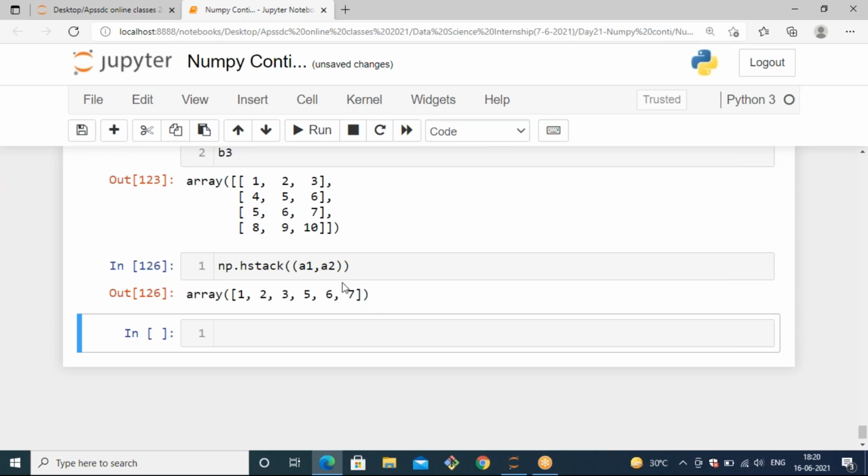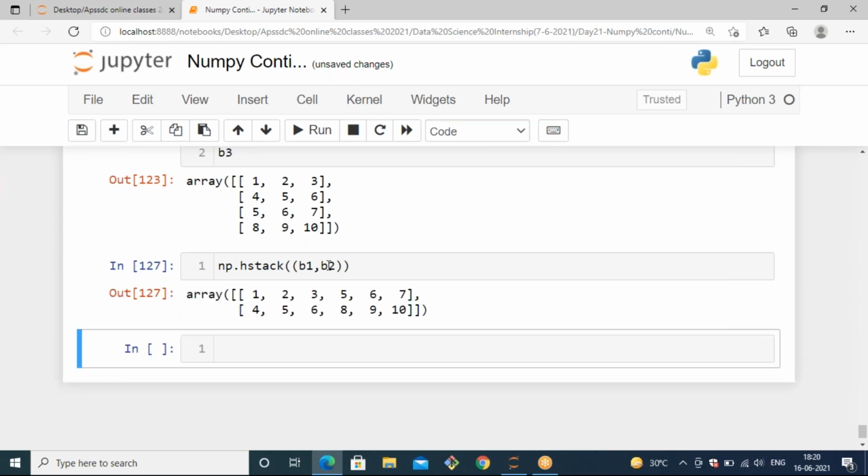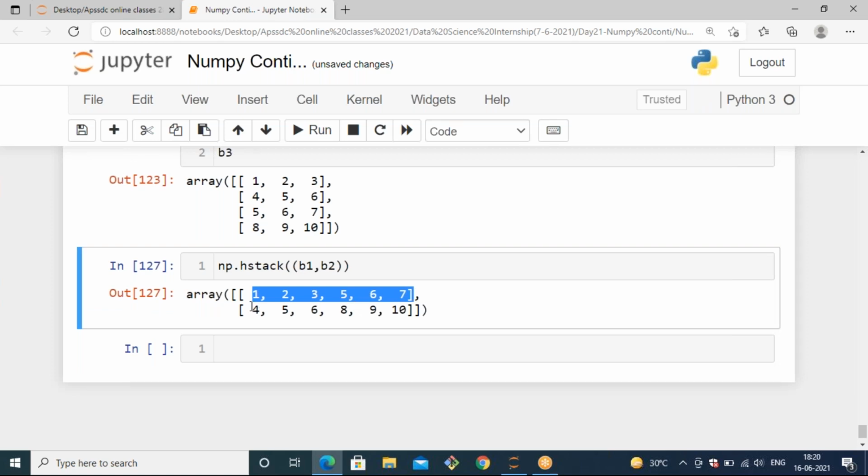So it will concatenate it like horizontal. So it will generate in a single row. If you mention two-dimension arrays, we have B1 and B2. Now you can see everything is generated horizontally because we are mentioning hstack. Rows can be converted horizontally.